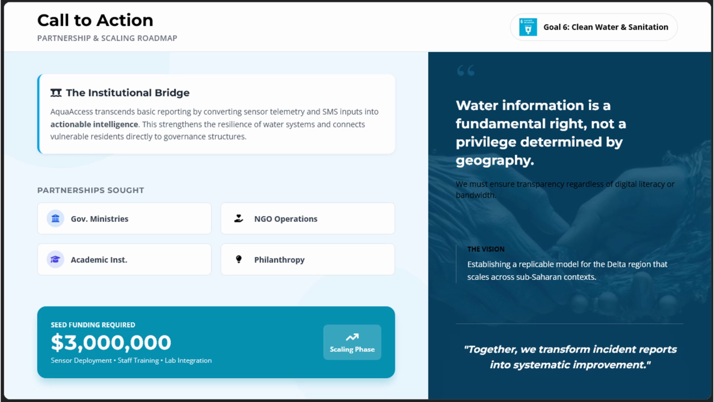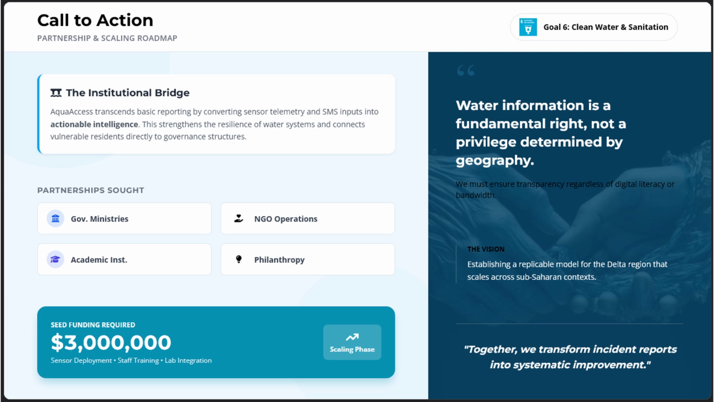We are seeking partnerships with government ministries, local organizations, NGOs, academic institutions, and philanthropic supporters who share the goal of expanding equitable access to water. Our current focus is scaling pilot programs to additional governorates across Upper Egypt and the Delta. To support this expansion, we are pursuing $3 million in seed funding to cover sensor deployment, field staff training, laboratory integration, and system infrastructure. With the right partners, AquaAccess can scale across multiple regions and offer a replicable model for other water-stressed areas.